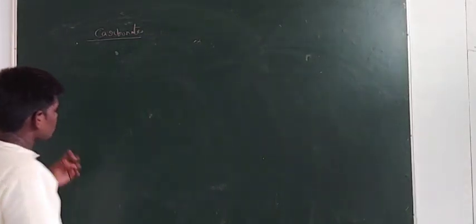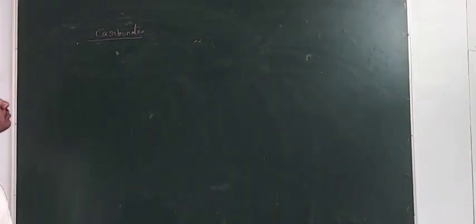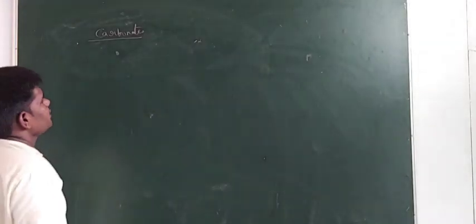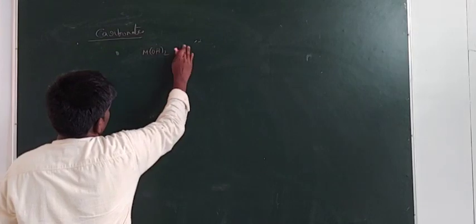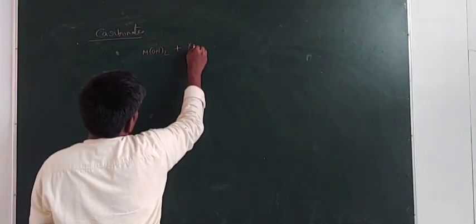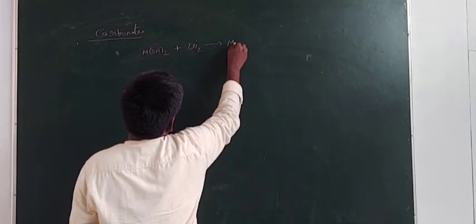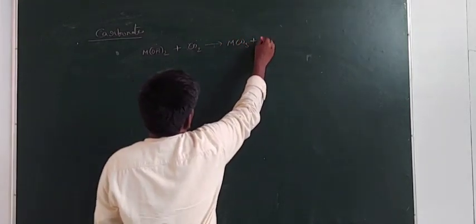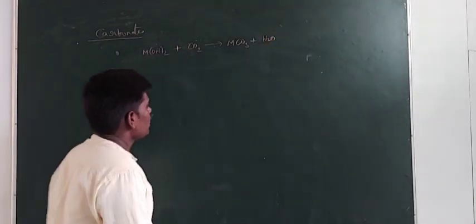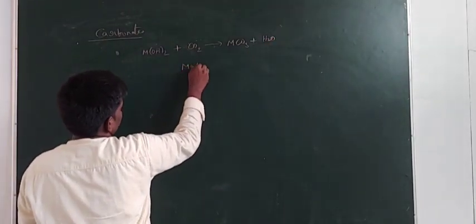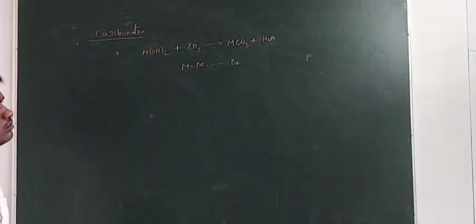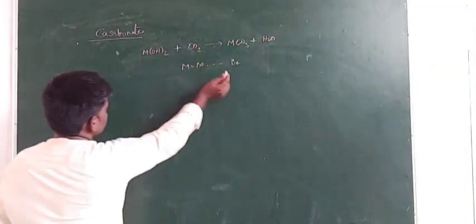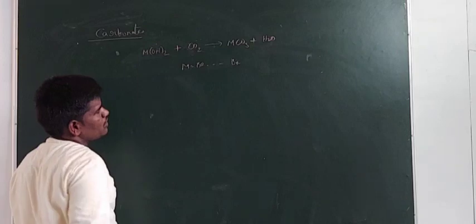So right students, the next salts of oxo acids are carbonates of the second group elements. The carbonates are obtained when the metal hydroxides of the second group elements are treated with carbon dioxide. You get the metal carbonate and water is released. Here M means from beryllium to barium.